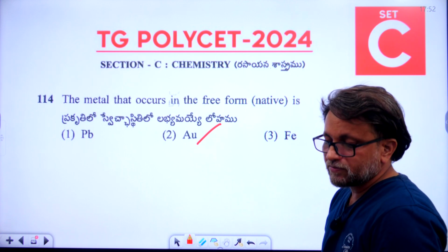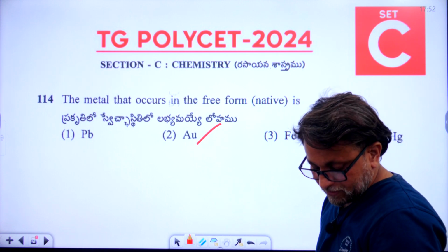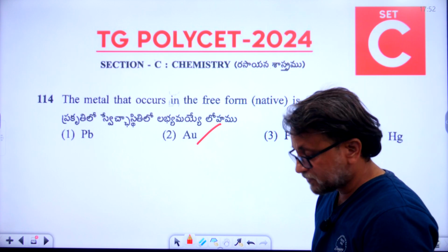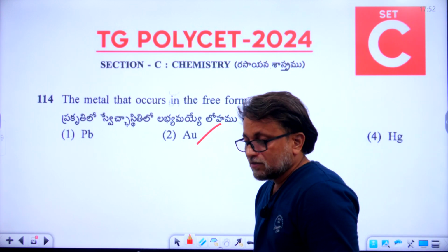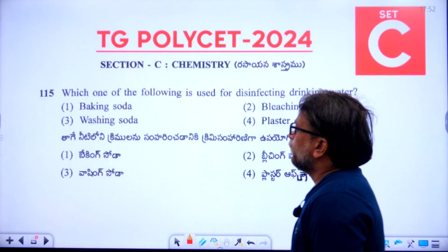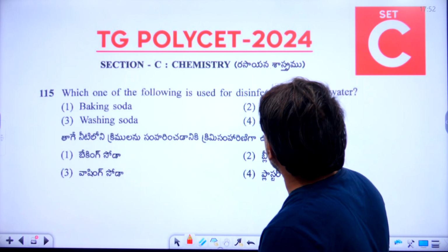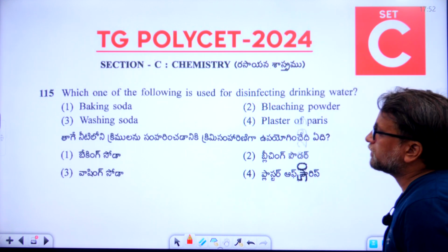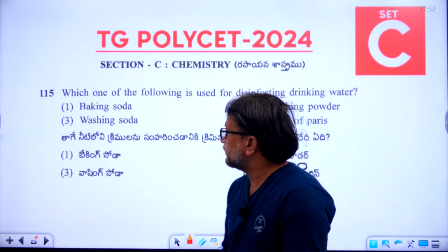Okay students, almost we are going to end. We are near the end. Almost we are in the closing session. So now let's go to the 115th question. Which one of the following is used for disinfecting drinking water?